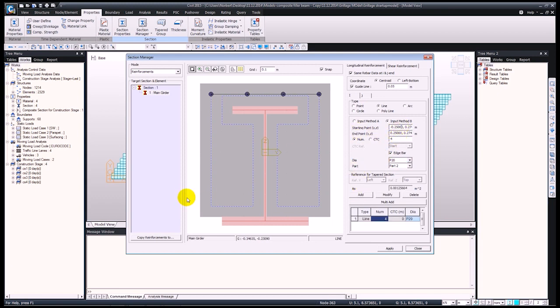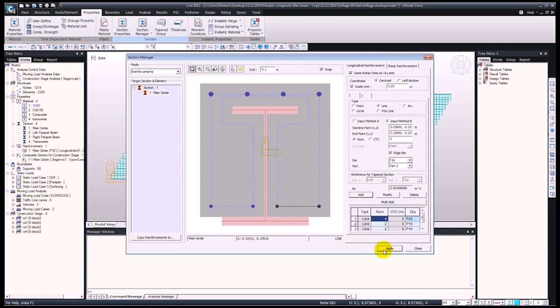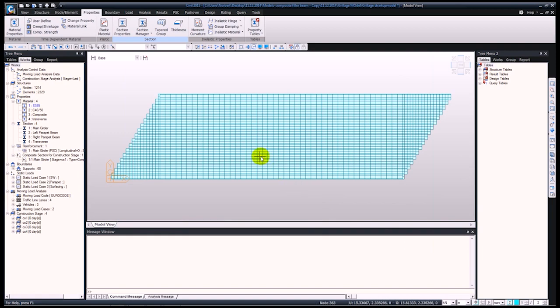Okay, so next we're just going to have the bottom part. This is going to have 2 rebars, and these will be P16. Add, and similarly on the other side, add this in, and finally by pressing apply you can see that this has appeared in the works tree. Okay, so I can close this down now.